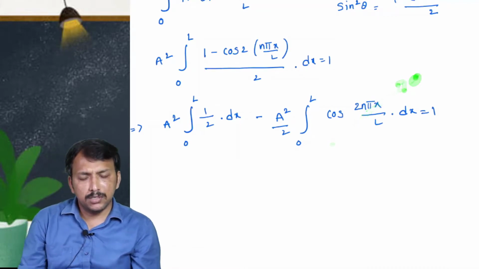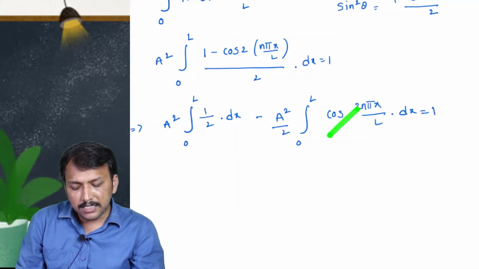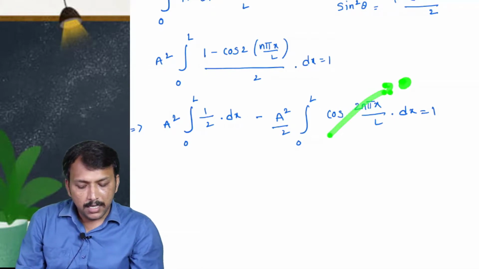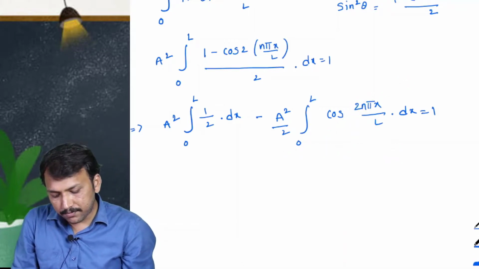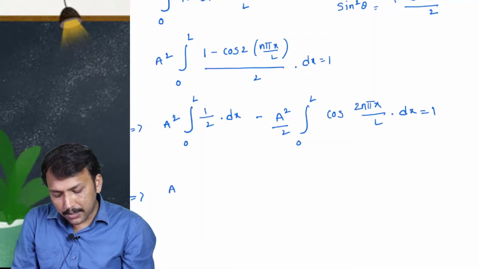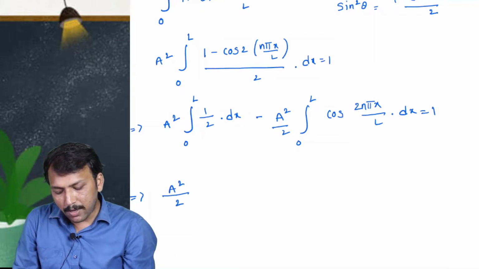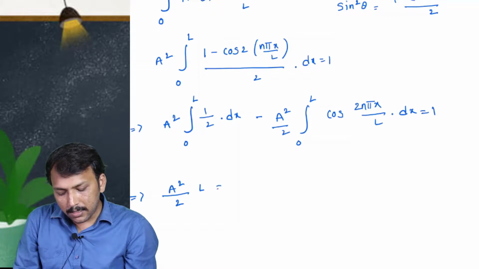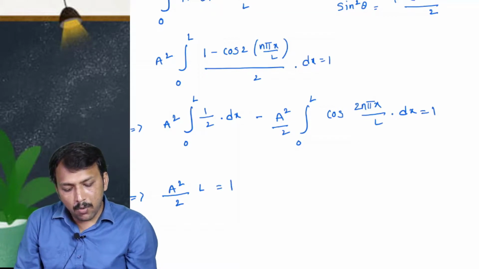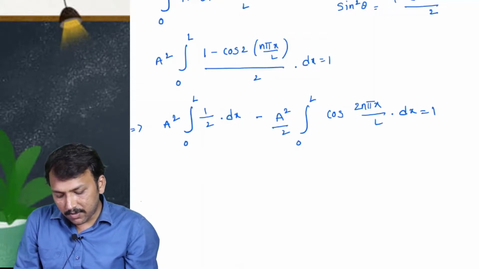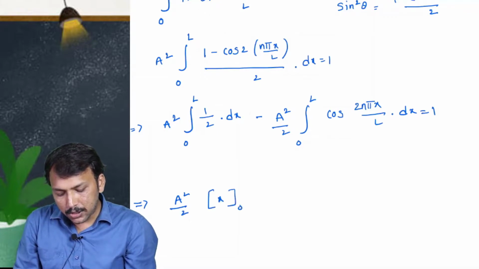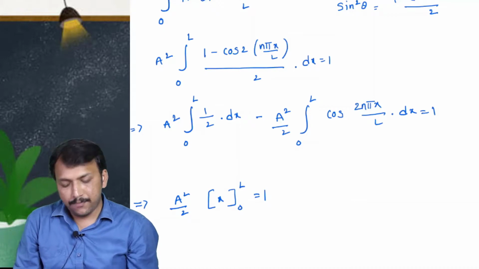So no need to solve the integration. Directly, by solving the integration, the value of this part will be 0, right. So directly you can write a square by 2 into L is equal to 1. Now we can write this equation as a square by 2 into x from 0 to L is equal to 1, right.